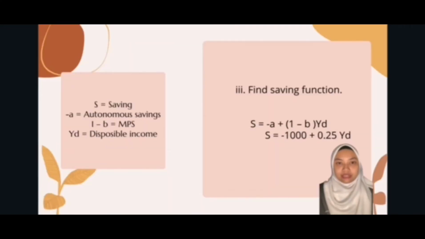The third question is to find the saving function, where the saving function is S equals negative A plus 1 minus B YD, where negative A is autonomous saving, 1 minus B is MPS, marginal propensity to save, and YD is disposable income. So the answer is S equals negative 1000 plus 0.25 YD, where 0.25 is 1 minus MPC, because MPC plus MPS is equal to 1.